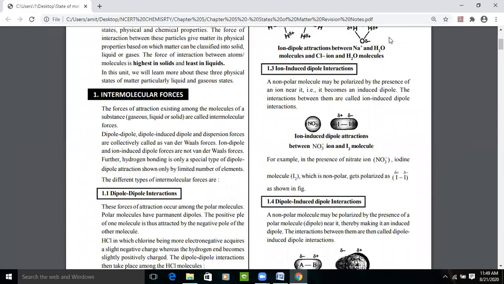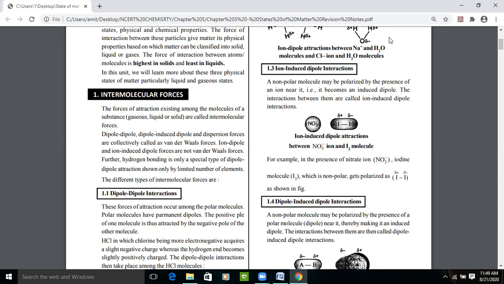So there's another type of intermolecular force that exists between the molecules, that is ion induced dipole. So what is ion induced dipole? It means that if we have one ion and one molecule with us, right? Let's take the example of I2. We don't have a dipole in I2 because it is a diatomic molecule, where the same type of atoms combine together and form a diatomic molecule for stability, right?